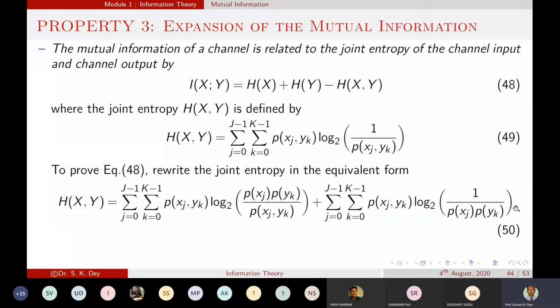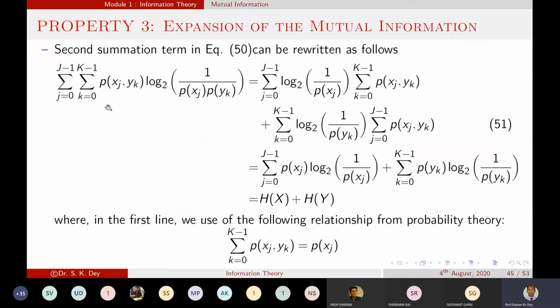This is the second summation term. Okay. So this is equal to what we can write? We can write this, yes or no?